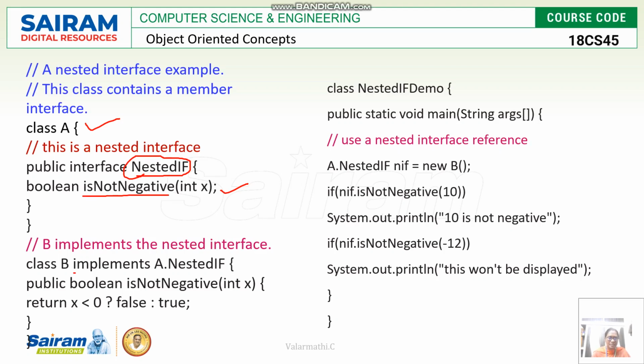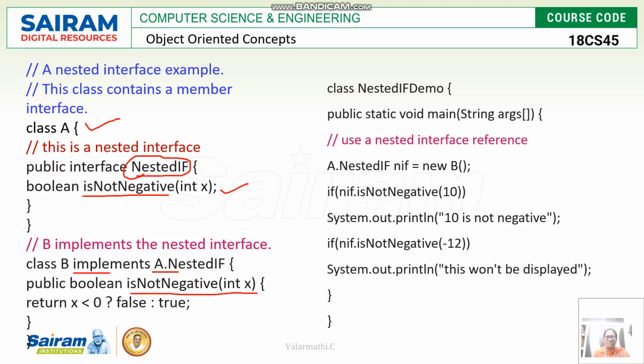Again, one more class is created, class B, that implements the interface A.NestedIF. So in this B class, the isNotNegative method is defined: if x is less than 0, it should return false, and if it is greater than 0, it will return true. Like that, the definition of isNotNegative is defined.